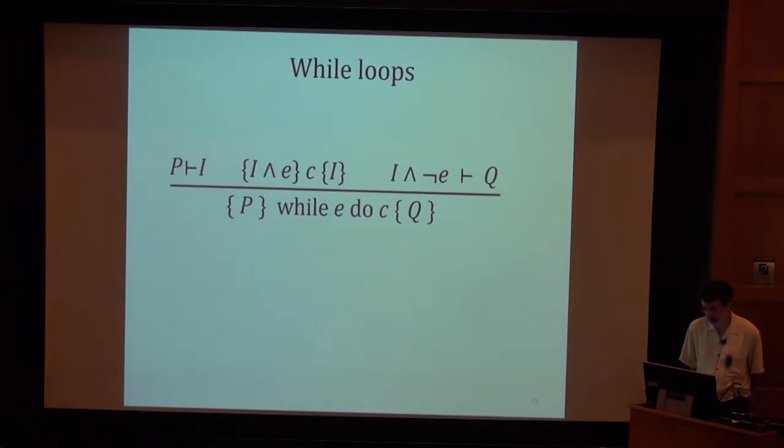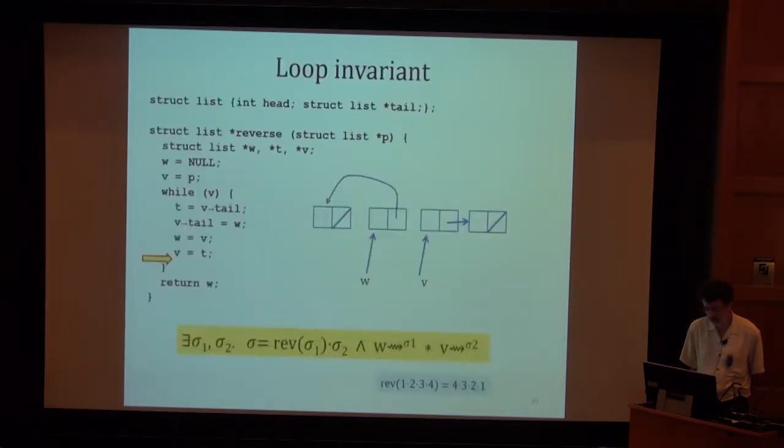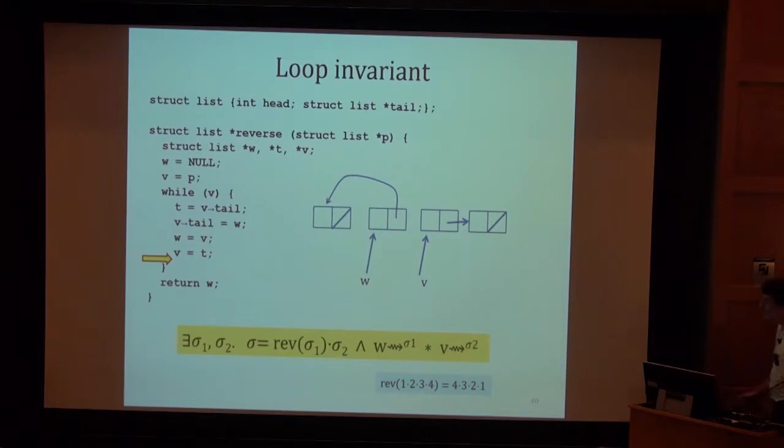And so to apply the while rule to this program, we need a loop invariant. So there's a picture of the loop invariant. At any point here, when we're at a place where the loop invariant ought to hold, W is a linked list representing the reverse of something, or I guess representing sigma 1. V is the head of a linked list representing sigma 2. And the original sequence is the reverse of sigma 1 concatenated with sigma 2. And so there's two existentials here. Exists sigma 1, exists sigma 2. And it's very typical that there's an existential at the head of a loop invariant.